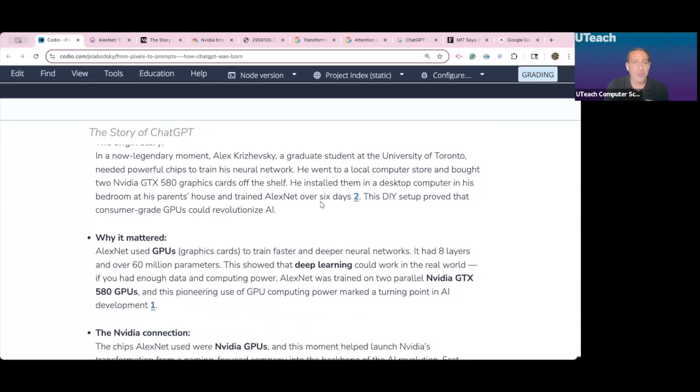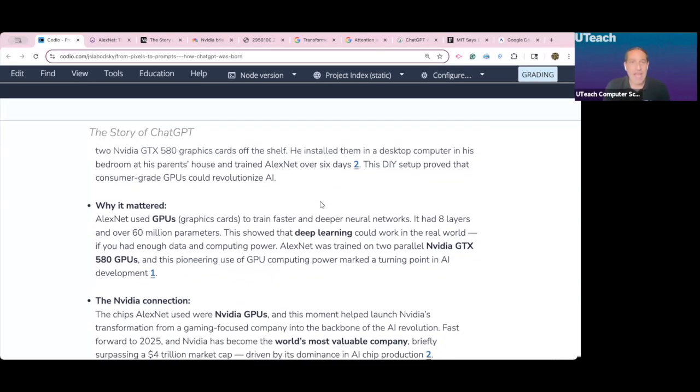And AlexNet uses these graphic cards and he trains his net to do something that has never been done before. He has 8 layers, over 60 million parameters. These graphic cards could do math the way he needs them. And he was training them on two parallel training cards, parallel, side by side. And that's basically the moment that sparks everything.